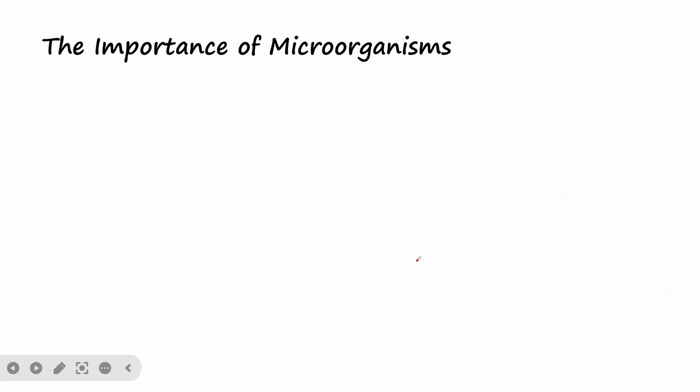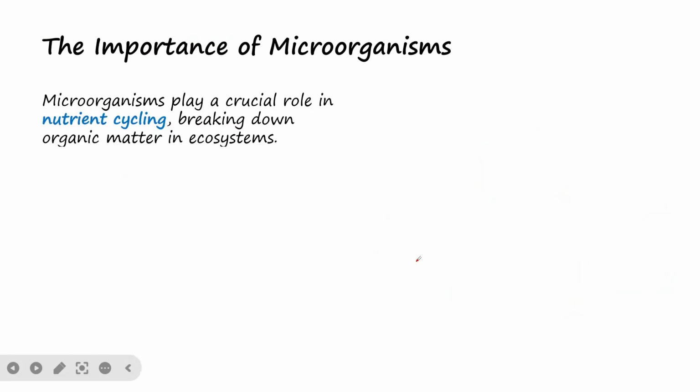So the next thing is the importance of microorganisms. One of the very important roles of microorganisms is nutrient cycling. When we say nutrient cycling, some of these microorganisms aid in the breaking down of organic matter, like humans when we die.